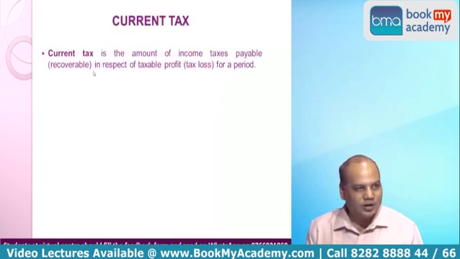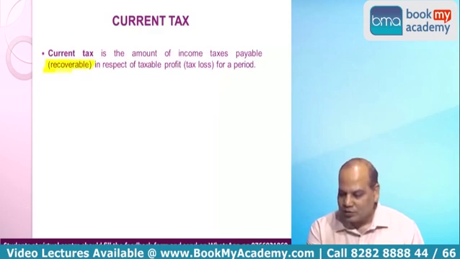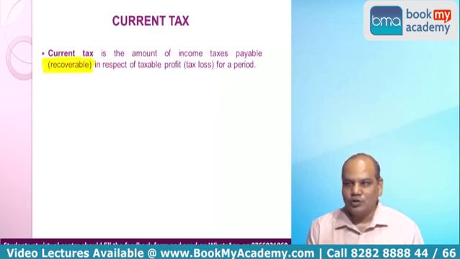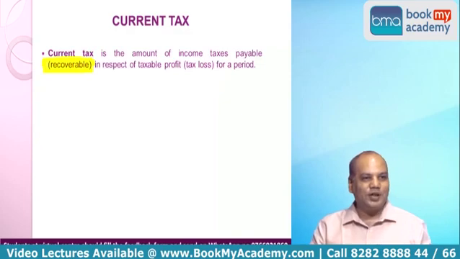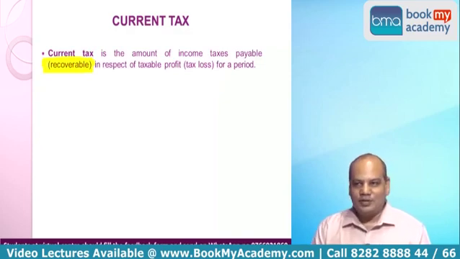So first we will read current tax. Current tax is the amount of income tax payable or recoverable. Recoverable generally in case of loss, we can adjust it against income in future. So the word recoverable is also there. Okay. Payable is if you have a positive income. Recoverable is when you have a negative income. You can set off. So indirectly you are recovering it from the government against your future income only. Is it right? Loss also has an advantage in income tax. You can use it for setting off the future tax liability.